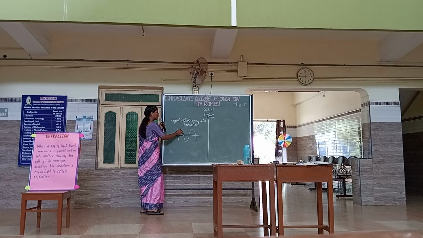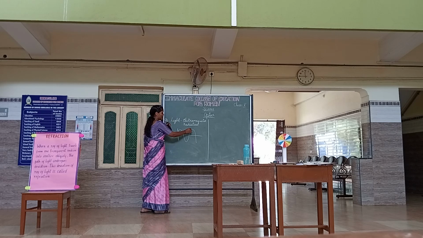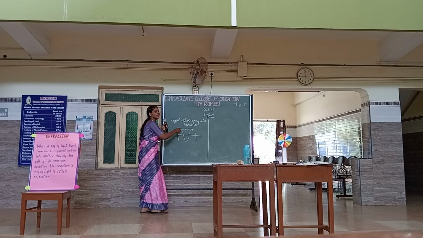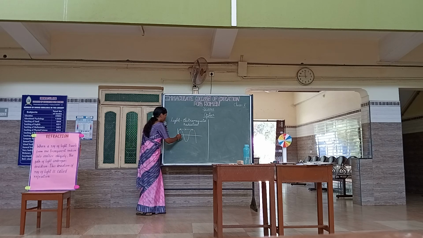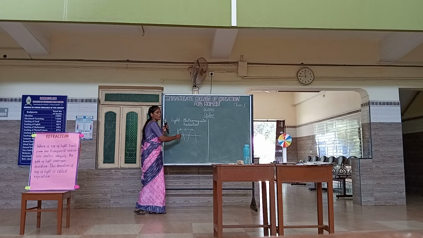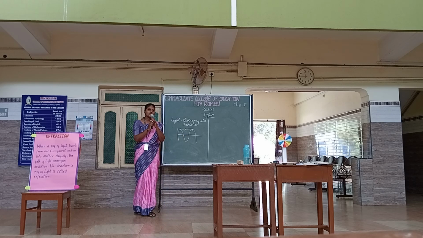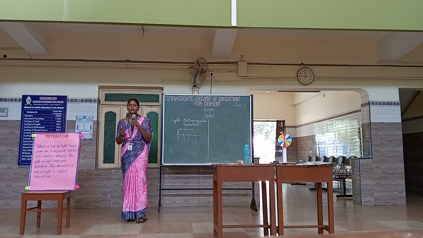So here, the upper part is the crest, and this upper part is the crest. The distance between these two is the wavelength. What is the distance between the two crests? Wavelength. And this one complete wave, from this end to this end, is one oscillation. And frequency is the number of oscillations per second.